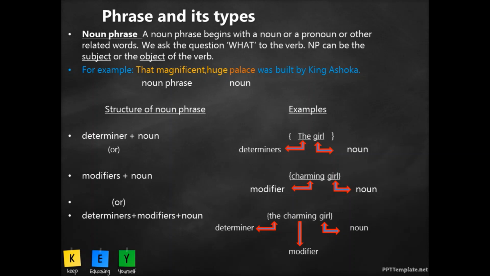Take this example. That magnificent huge palace was built by King Ashoka. Okay, now what is the noun here? Palace. Okay, now you can see before the noun, which is the head, we have a group of words. That, magnificent, huge. Okay, now that magnificent huge is giving some specific information about the noun palace.